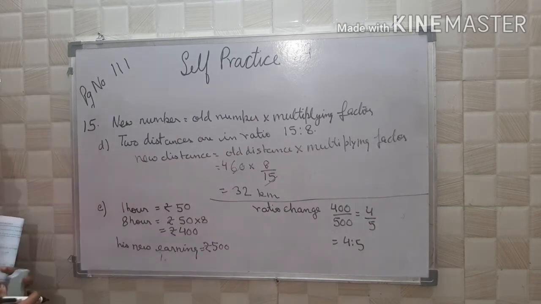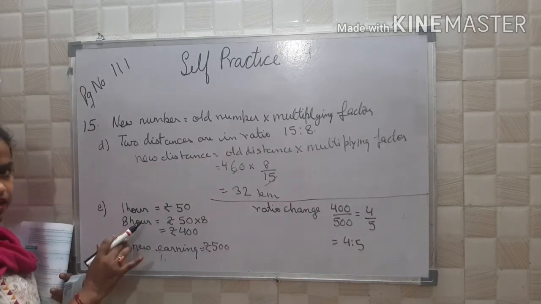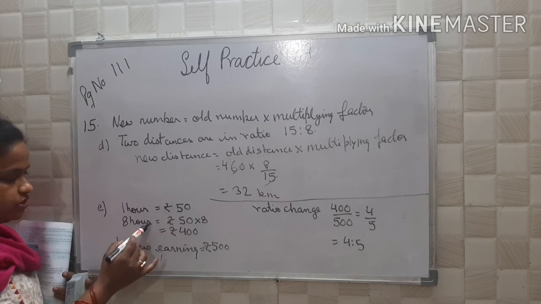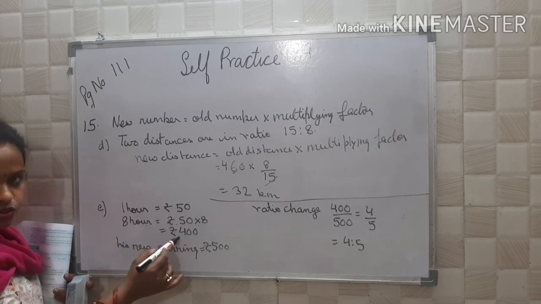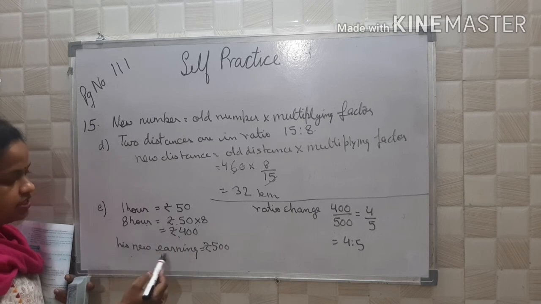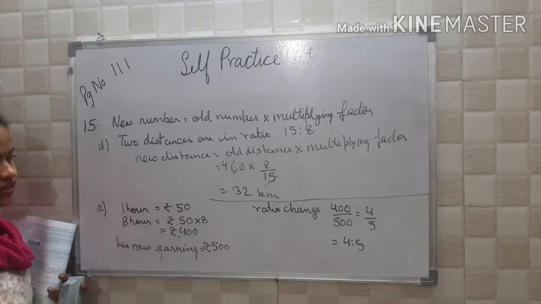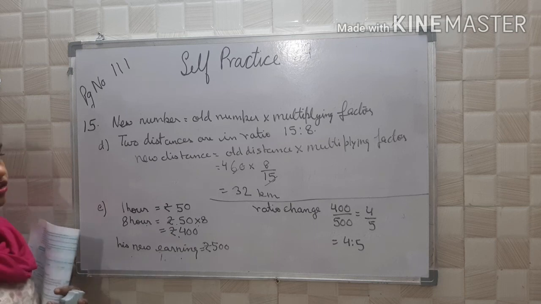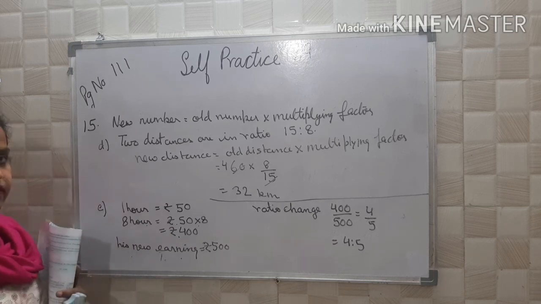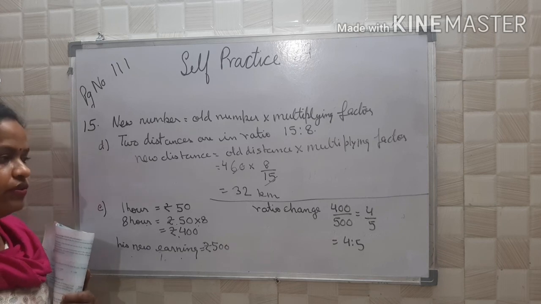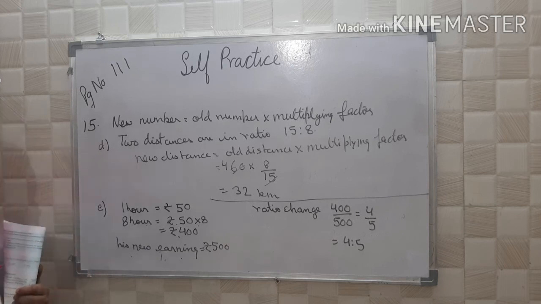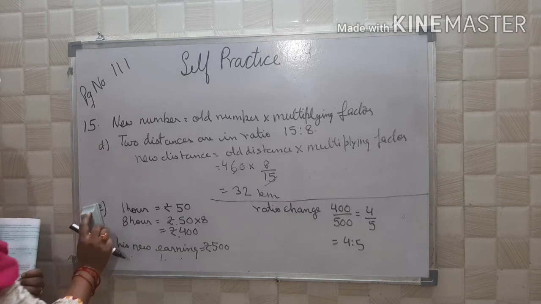Okay. A person was earlier getting 50 rupees in 1 hour. When he was working for 8 hours, how much he was getting? 50 into 8, that is rupees 400. Now his new earning is rupees 500. So ratio change will be how much? 400 upon 500, that is equal to 4 upon 5, that is equal to 4 is to 5. Okay. Now come to question number 16.